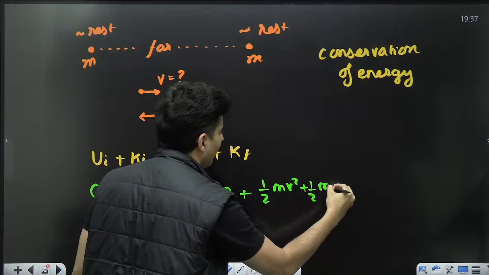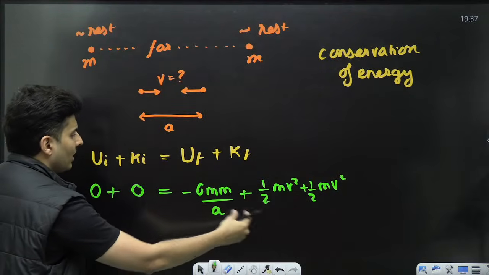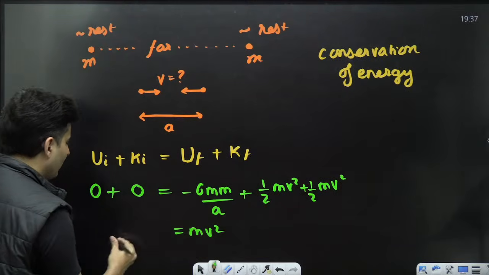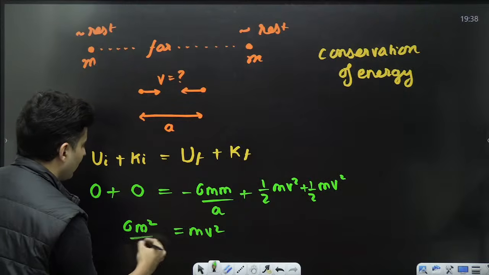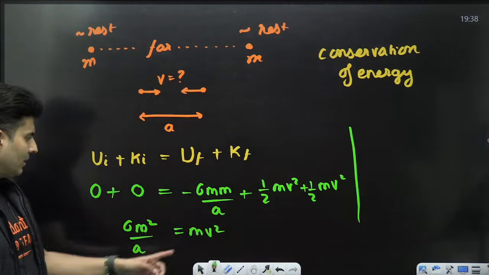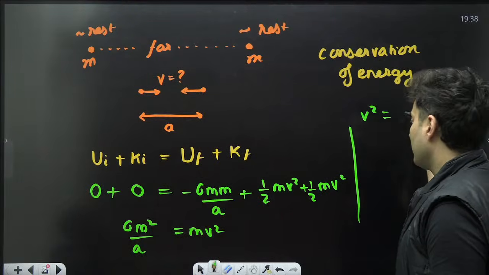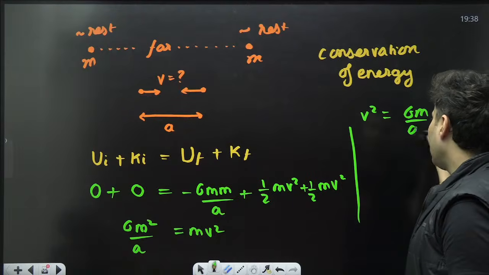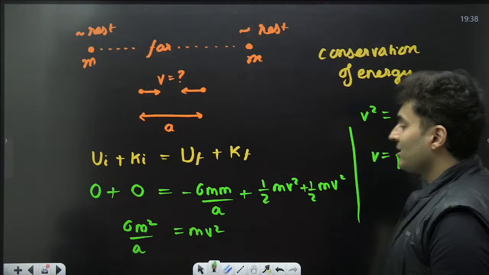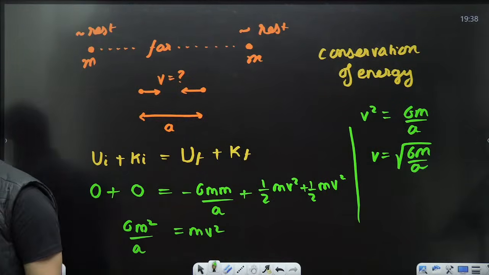Half mv square plus half mv square is mv square, and I will put mv square over here, and take the potential term over here, so this will become Gm square by a. The m's will cancel, so what will I get v square as? I'll get it as GM by a, so v will be root of GM by a. So the speed with which they are coming towards each other is root GM by a.